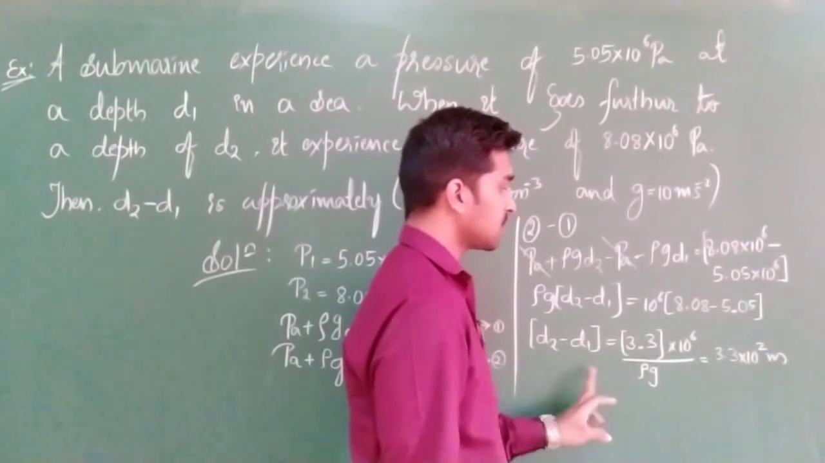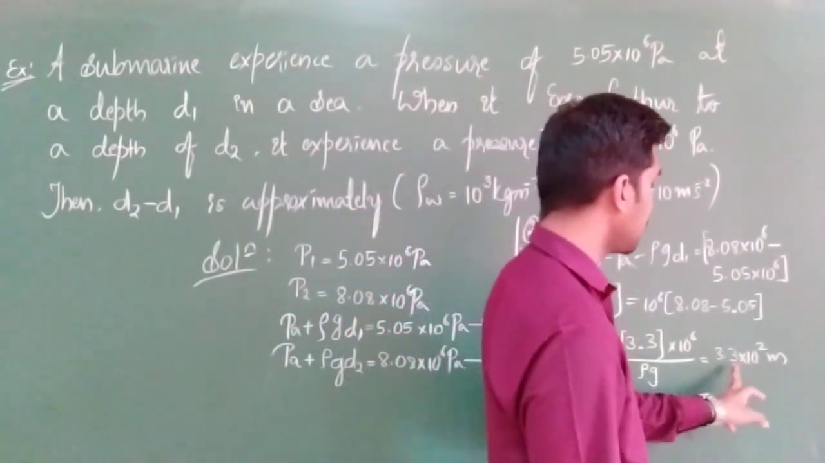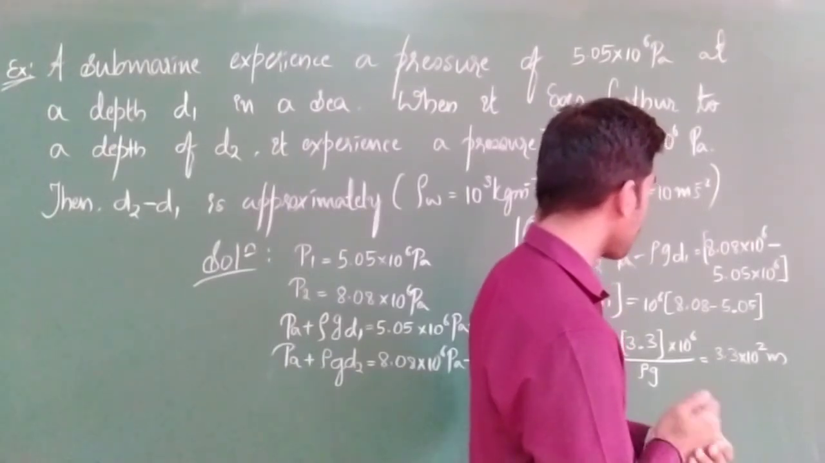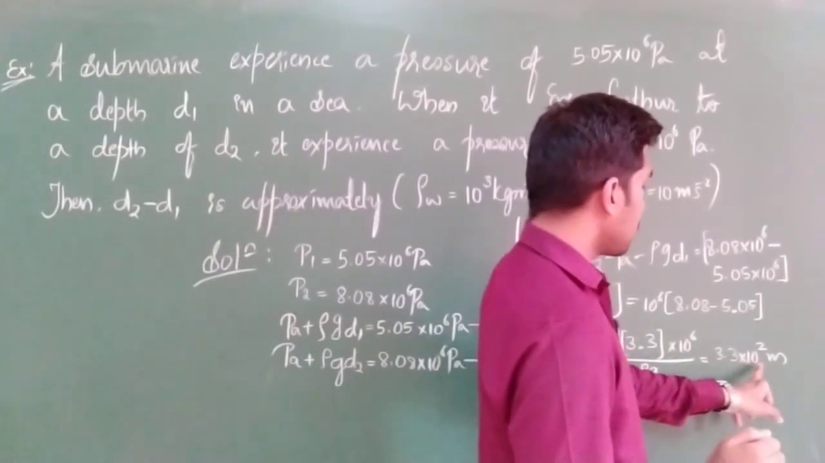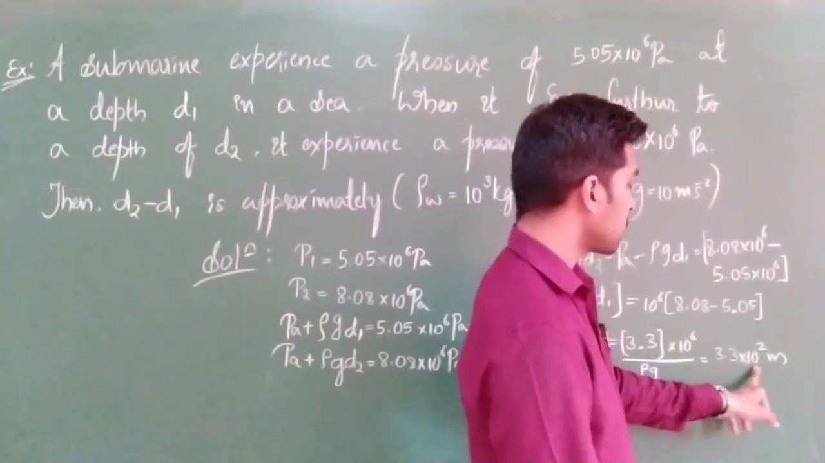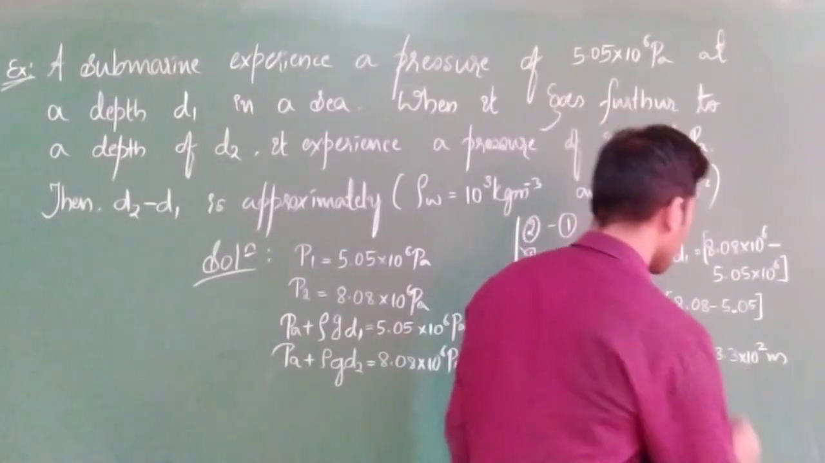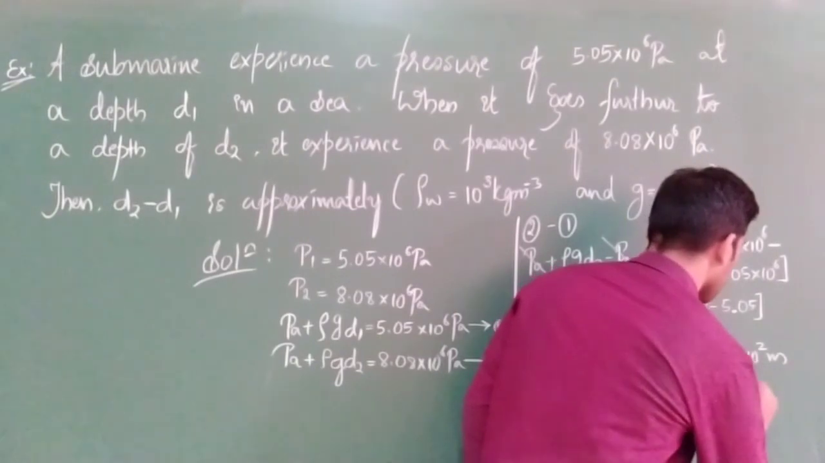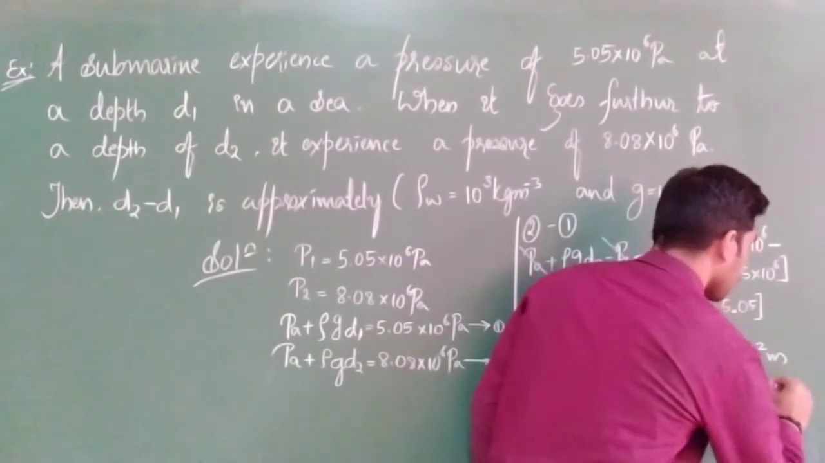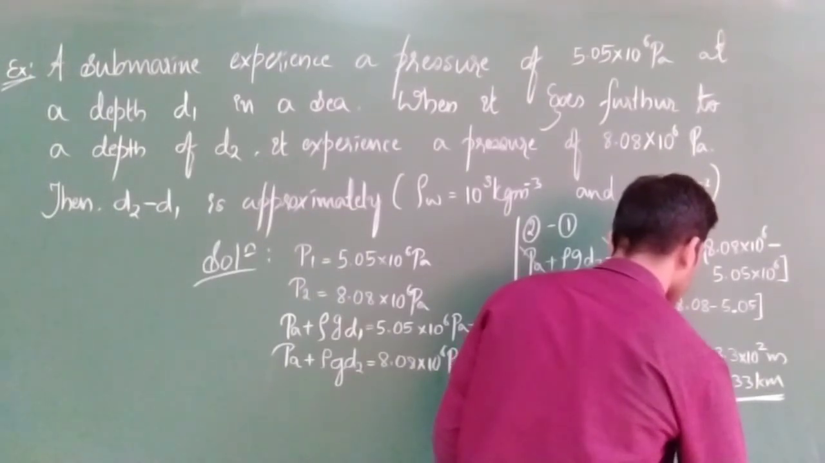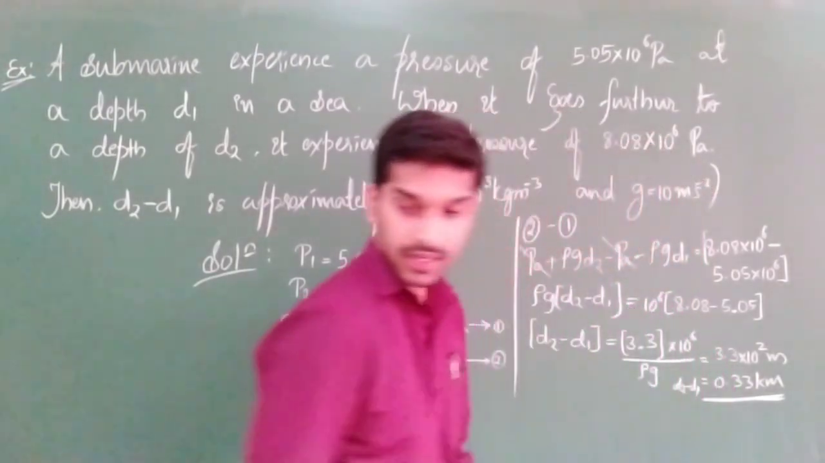Yeah? So if you want to write in kilometer, how can you write? 10 to the power of 2, you are going to shift it to 10 to the power of 3, so 0.3 kilometer. Correct? 0.33 kilometer. Yeah? This is nothing but what? d2 minus d1. Okay, once again I will write.